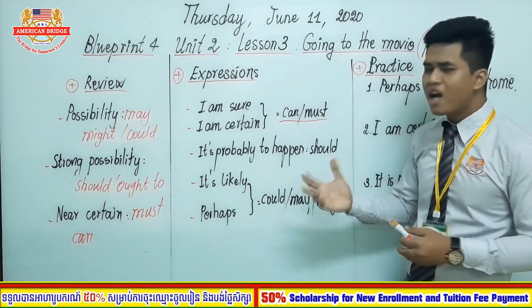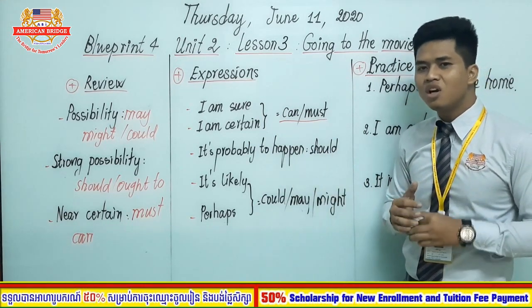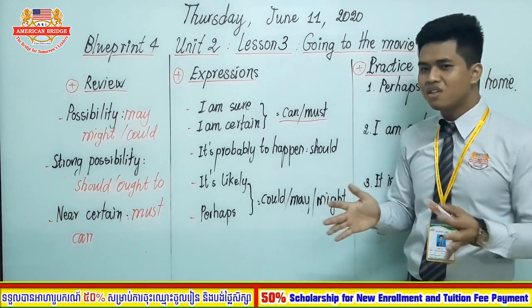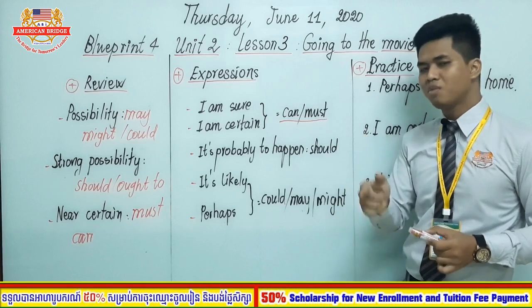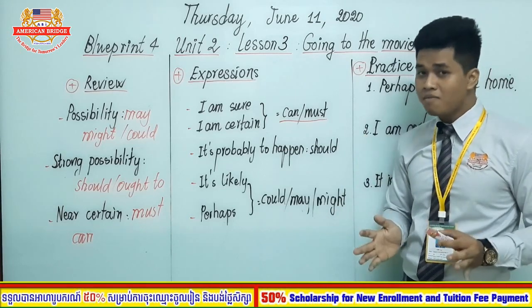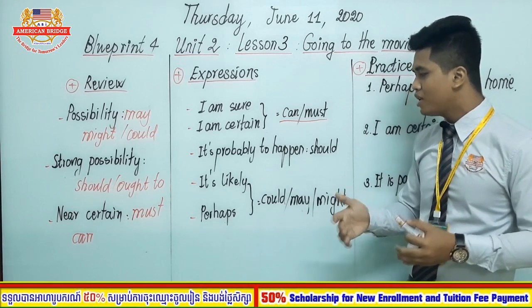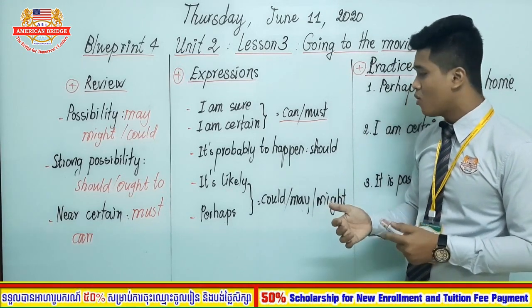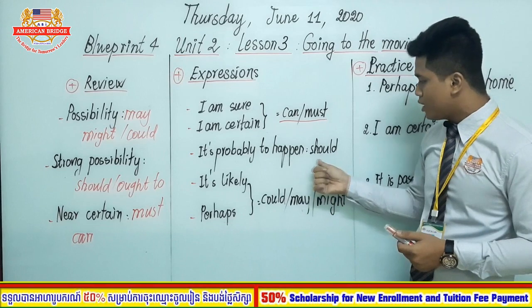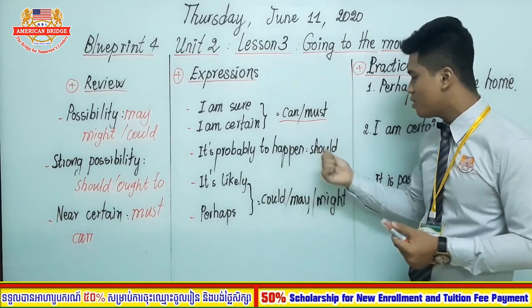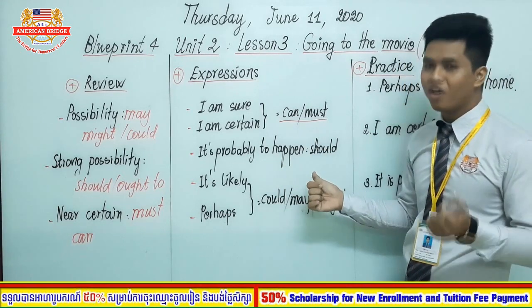Or you can say that I am certain the teacher will punish you. And then you can shorten the sentence. You say the teacher must punish you. It has the same meaning. The other one is it's probably to happen, or this one, all right? It's probably to happen. This one has the same meaning as should and ought to.